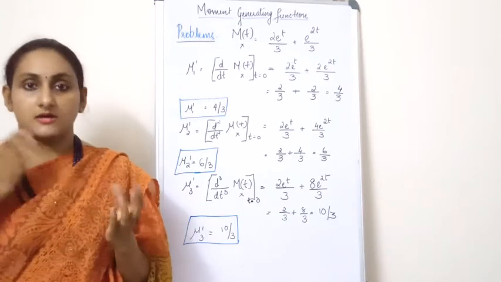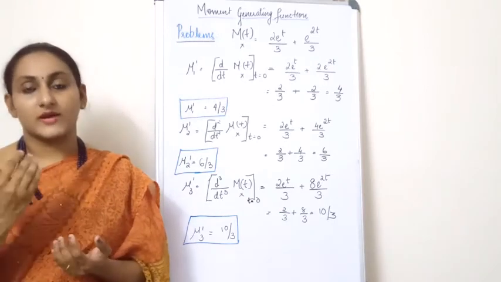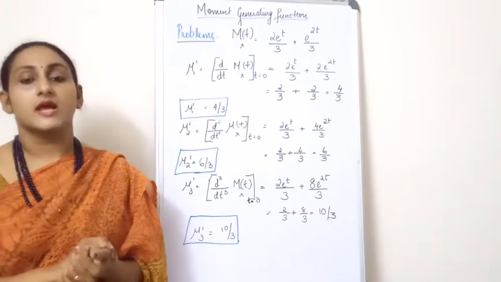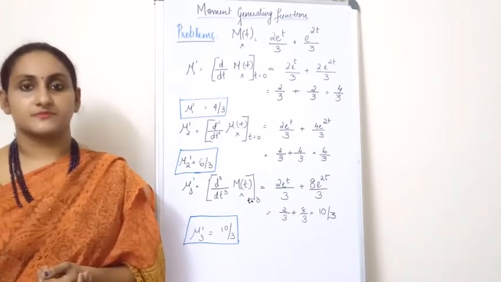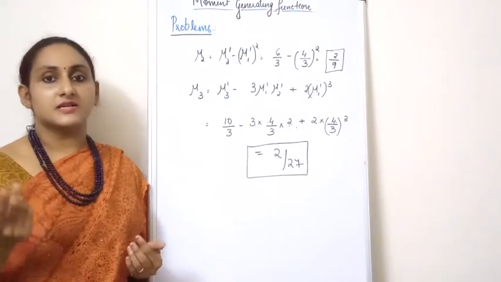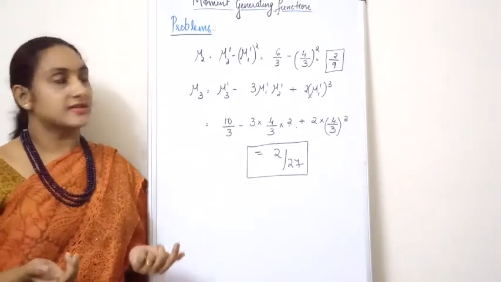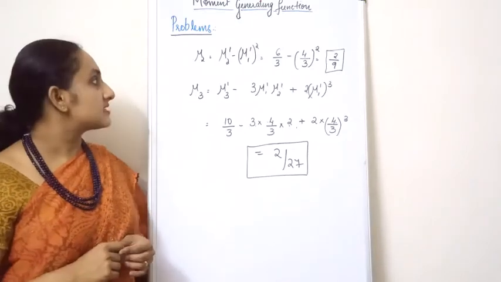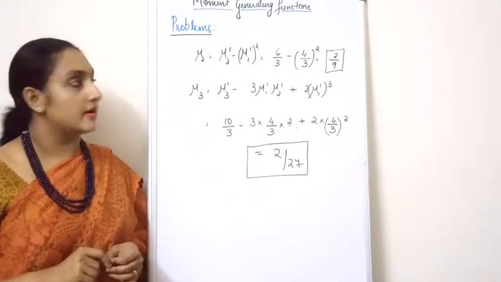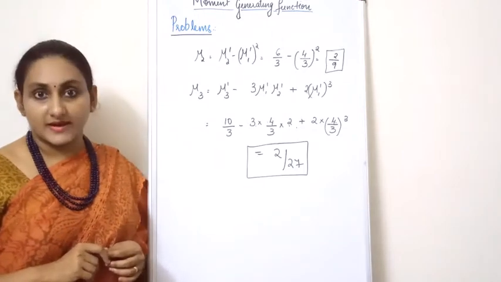Now you get all the terms needed to substitute in your central moments equation, that is mu2 and mu3. Now we will substitute and check what the answer is. After substituting the values of mu1 dash and mu2 dash in the first equation, that is mu2, the first central moment, that is mu2 dash minus mu1 dash the whole square, I get the final answer as 2 by 9.